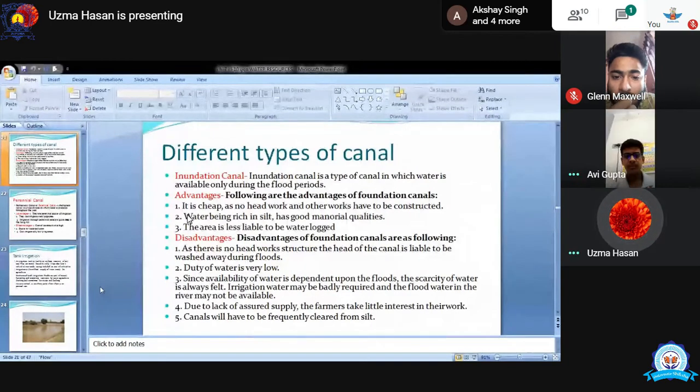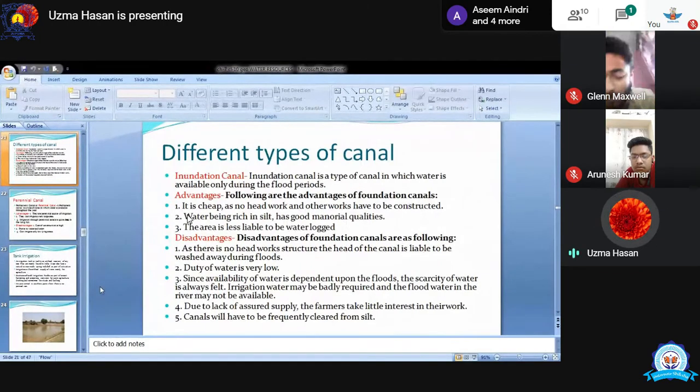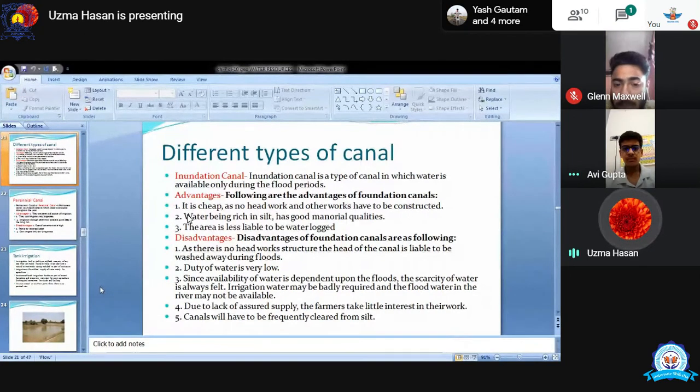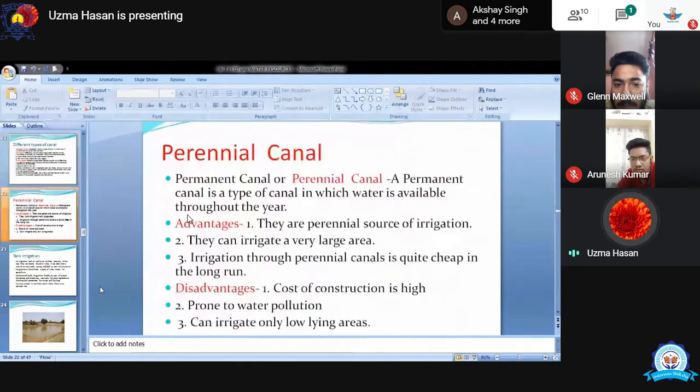And because of lack of assured supply, the farmers take little interest in their work. Because these canals are always not filled with water and farmers are not having water throughout the years. That's why they are not too much interested in inundation canal. And it easily cleared the silt. बहुत तेजी से पानी आता है बाढ़ का और silt को clear कर देता है.